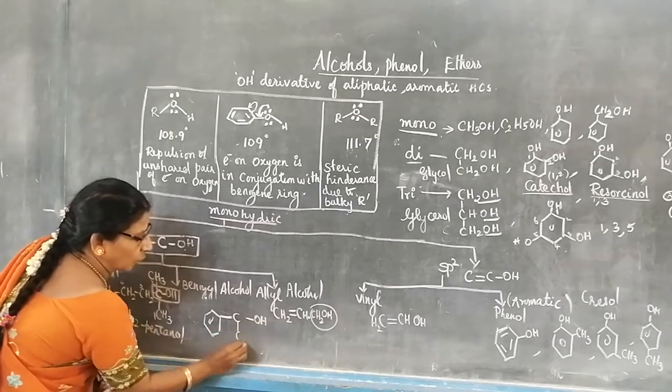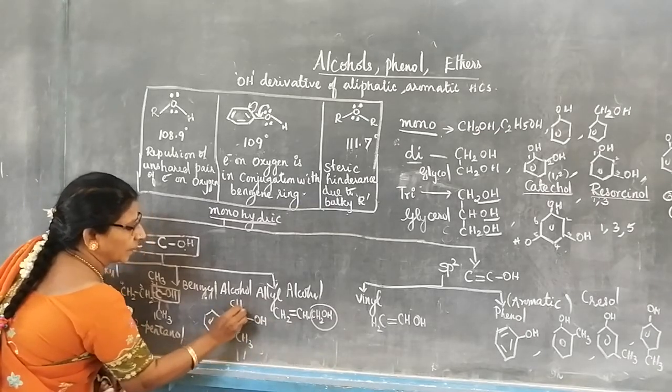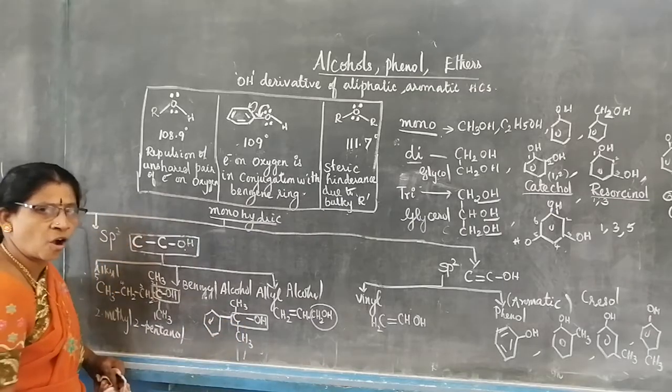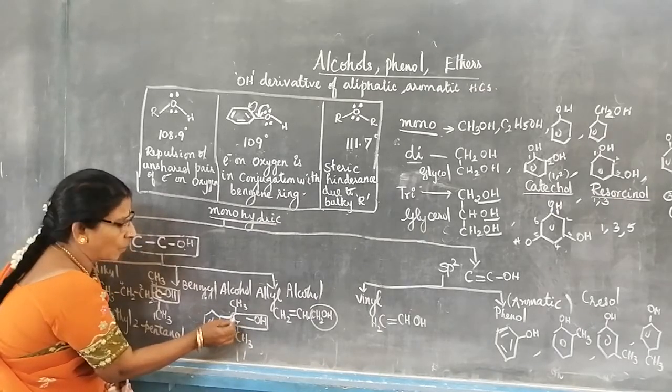CH2OH. Both the hydrogens will be removed. You write it as a methyl group. Now it has become what alcohol? Tertiary alcohol. Now how to name this compound?